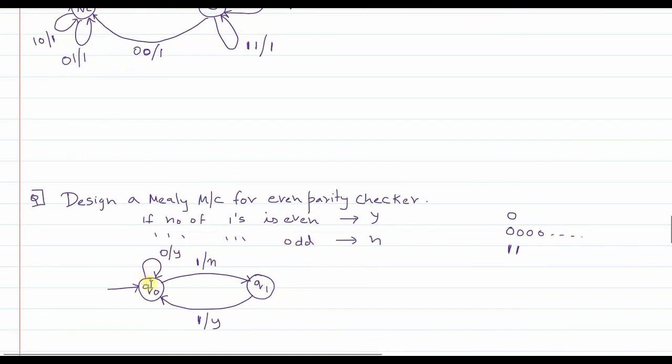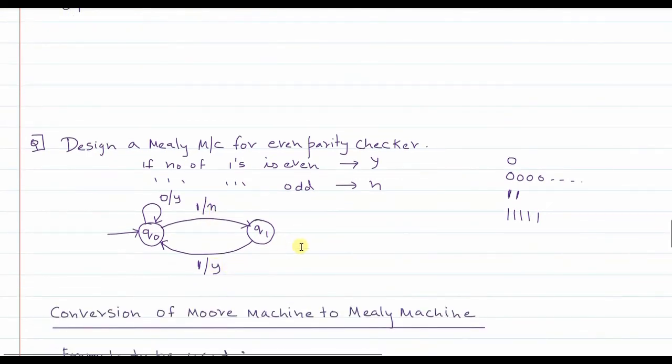Now the reason behind drawing two states here was to show the odd and even sequence, correct? So if an odd number of 1s are encountered, it will always come here. Suppose somebody has given you a string where there are 3 or 5 ones, odd. What will happen? 1, 2, 3, 4, and on the 5th one you are going to come to Q1. You notice what's the output? The output will be no, so rejected.